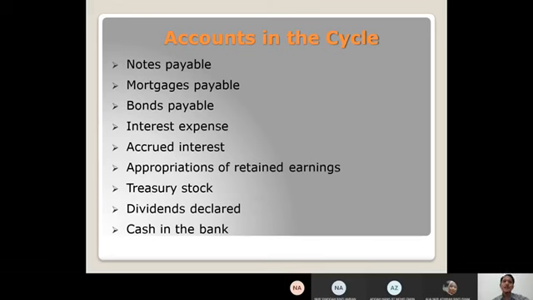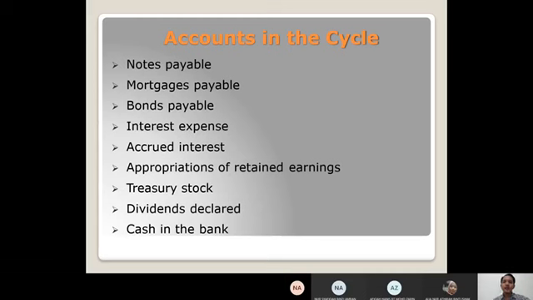Okay, the second is mortgage payable. A mortgage payable is a liability of a property owner to pay a loan that is secured by property. From the perspective of the borrower, the mortgage is considered a long-term liability. Any portion of the debt that is payable within the next 12 months is classified as a short-term liability.